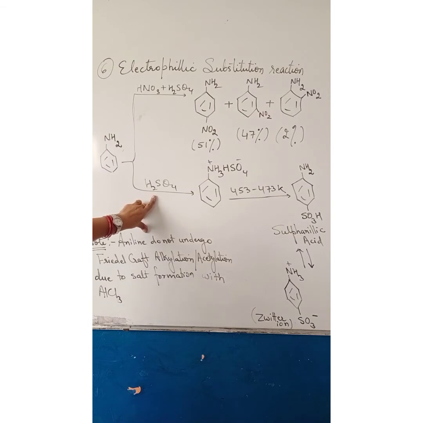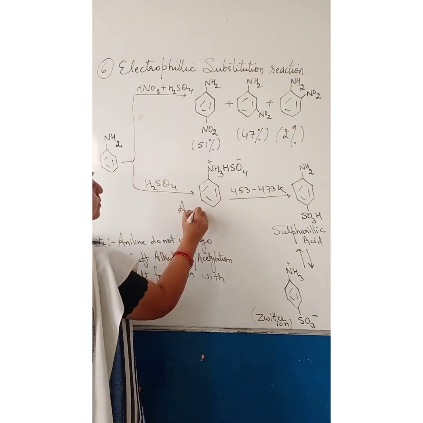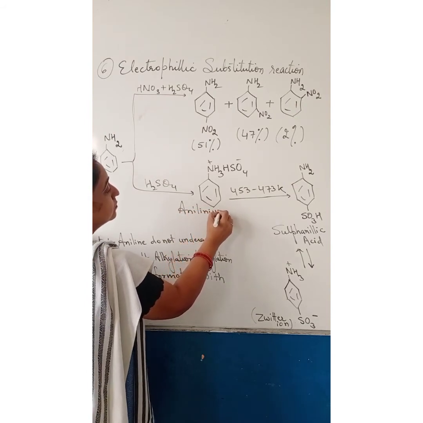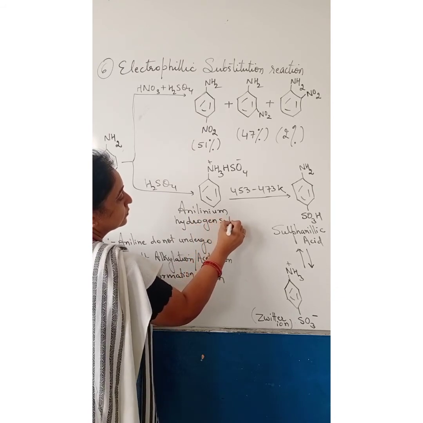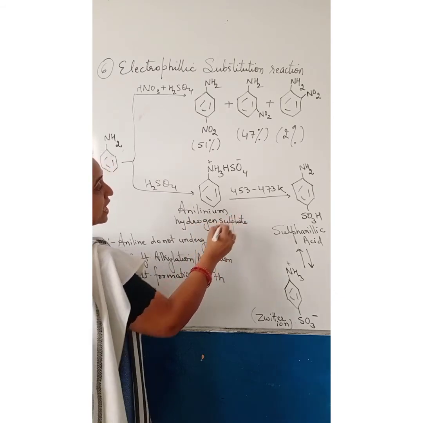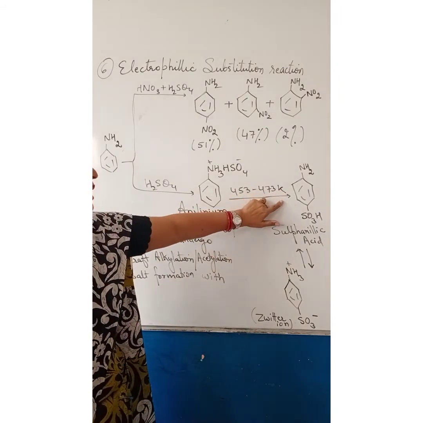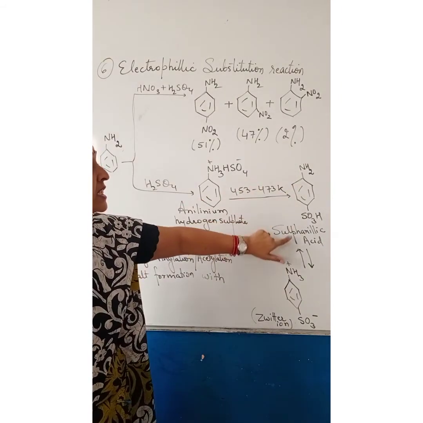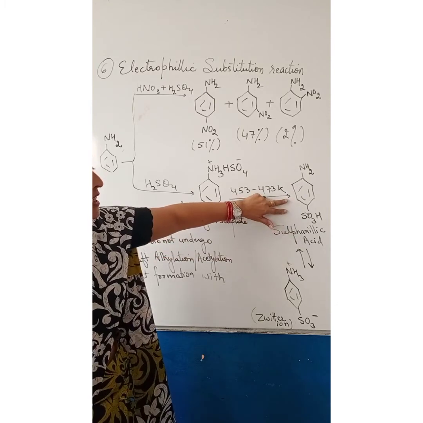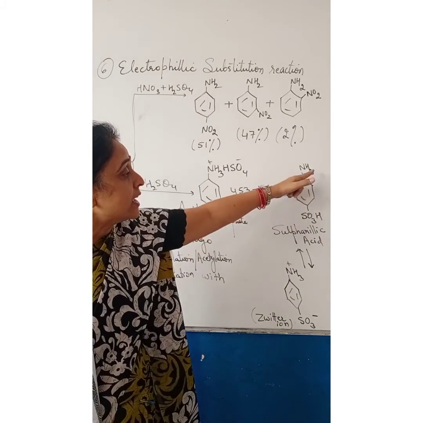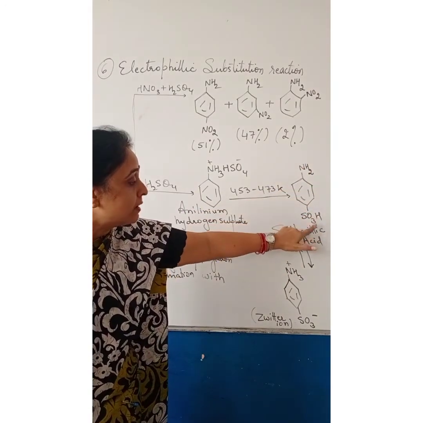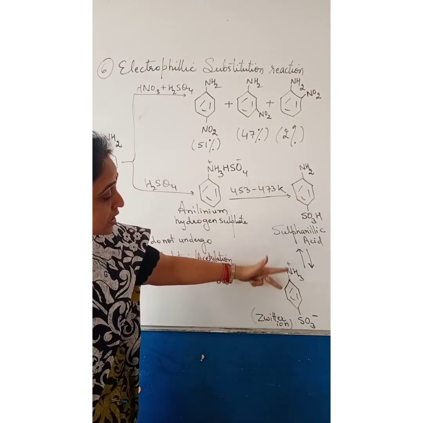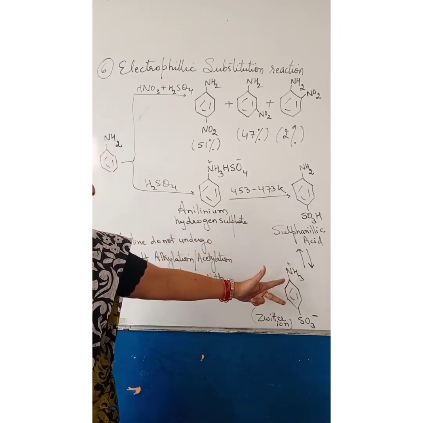It undergoes sulfonation to form anilinium hydrogen sulfate, which at 453 to 473 Kelvin temperature gives sulfanilic acid. The hydrogen can shift here as a proton and the charges get developed. This is known as Zwitter ion.